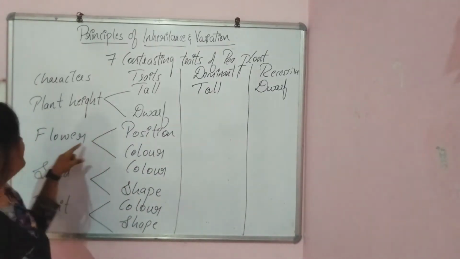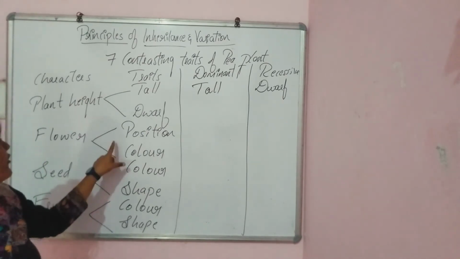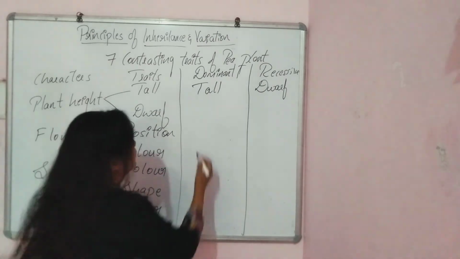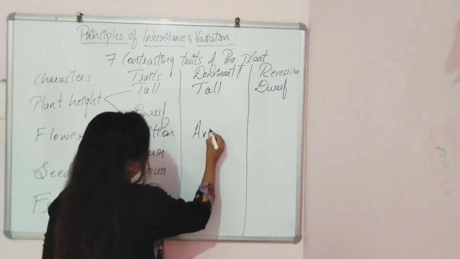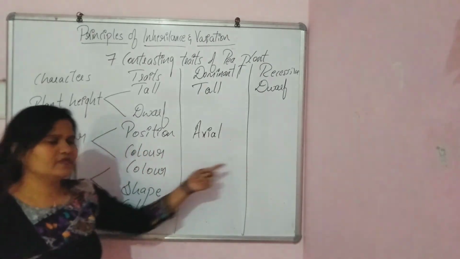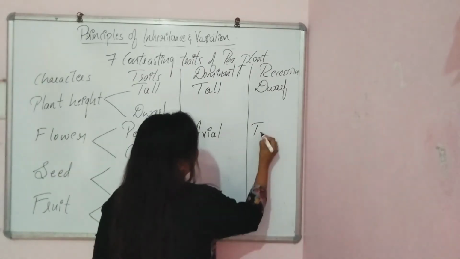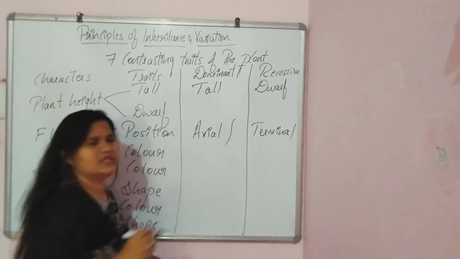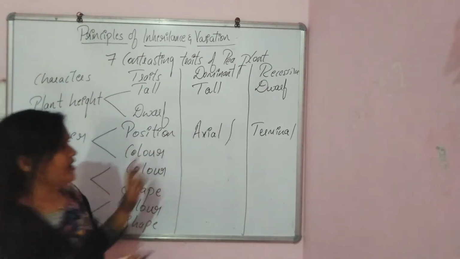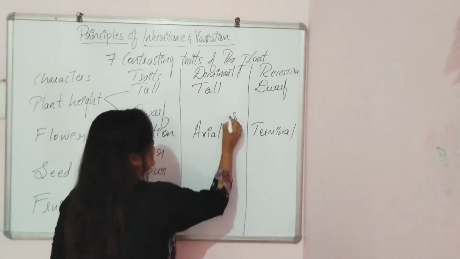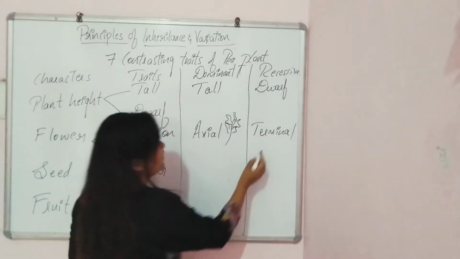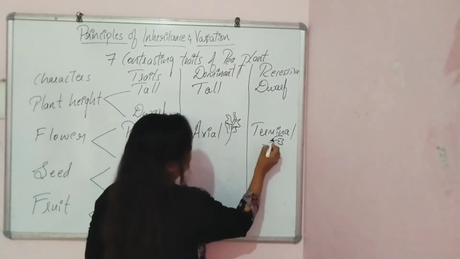And in case of flower, okay, coming to the position, the position of the flower will be, some will be axial and others will be what? Terminal. Most of them will be on the axial. For example, if this is the flower, think the flowers may be upside on the axial position, where in case of terminal they will be on the side.